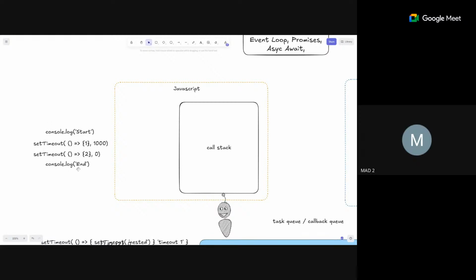Does anyone here not know what setTimeout and setInterval are? Okay, I hope everyone knows setTimeout and setInterval. Okay, so suppose I remove this.